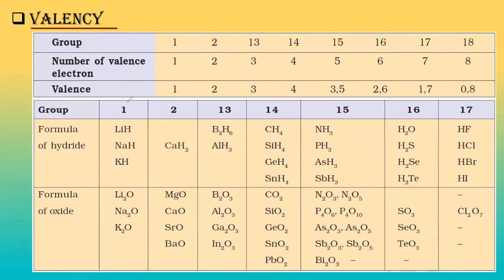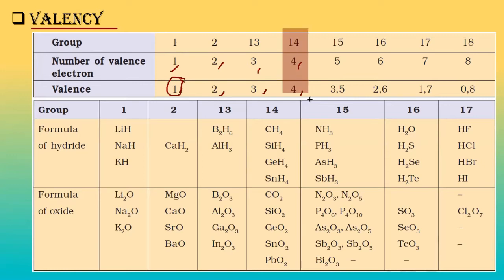So it depends, right? Now if somebody is in group 1, meaning alkali metals, then the number of valence electrons is 1 and the valency is also 1. Because it will lose 1 electron, that's why valency is 1, and the number of valence electrons is 1 again. Next is 2, 2, 3, 3, 4, 4. Up to this there is no problem.